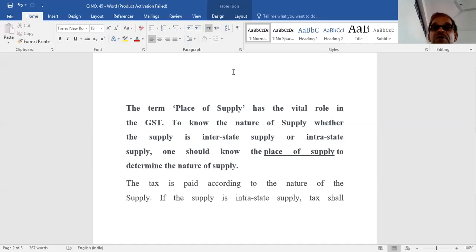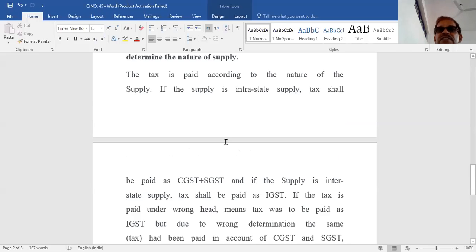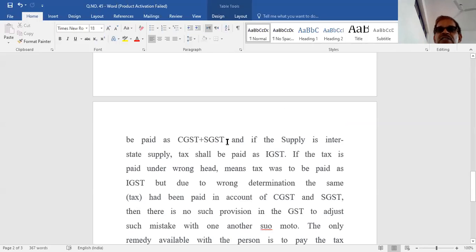If the place of supply is known, then we can decide whether it's CGST plus SGST or IGST. The tax is paid according to the nature of supply. If the supply is intrastate, tax shall be paid as CGST plus SGST, central tax plus state tax. And if the supply is interstate, tax shall be paid as IGST, integrated goods and services tax.